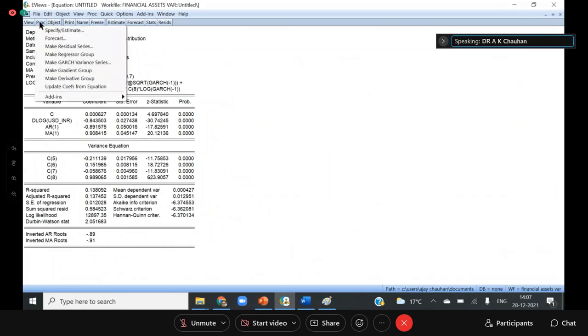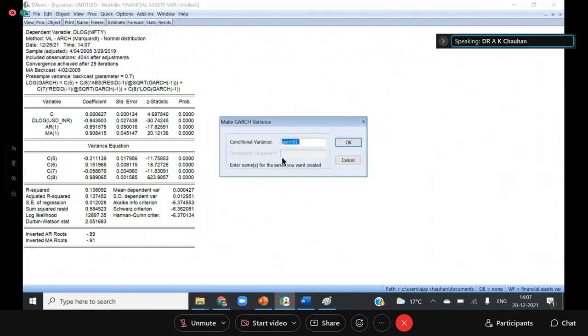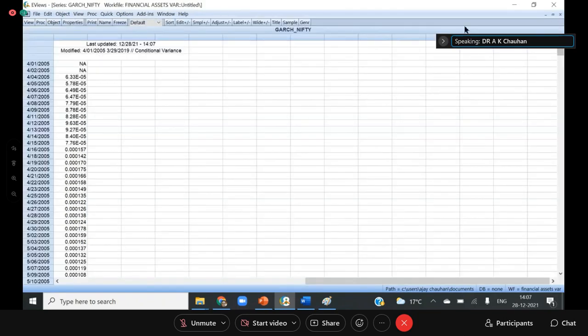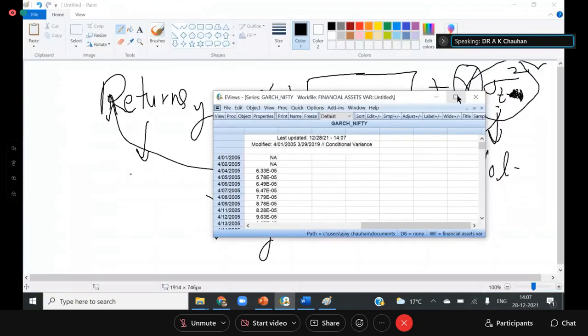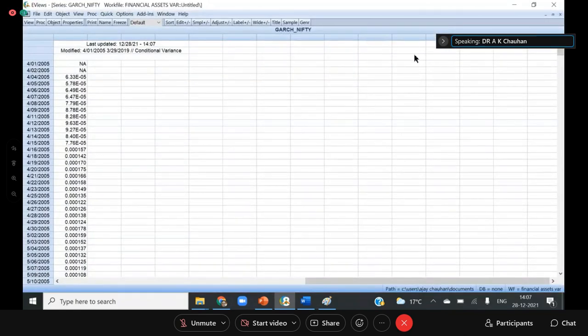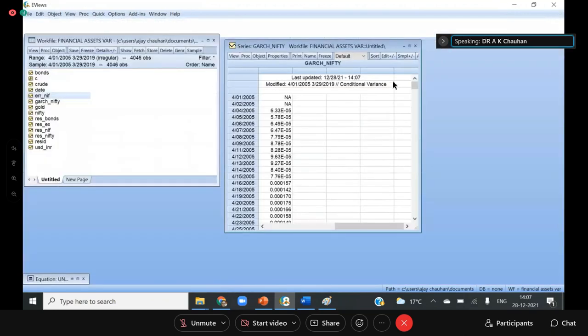Now go to proc and use this make GARCH variance series. I am going to save this variance series, and I'm saying that it is the GARCH series of Nifty, the conditional variance of Nifty. Okay. So now I have two series of Nifty. One is the GARCH series, that is the predicted volatility, and one is the ERR series, that is the actual volatility. So I can see their impact on gold volatility.